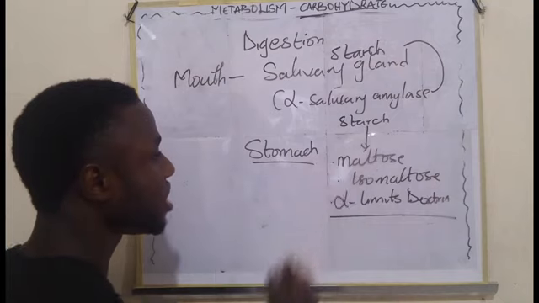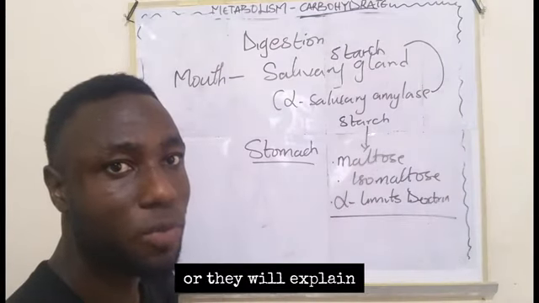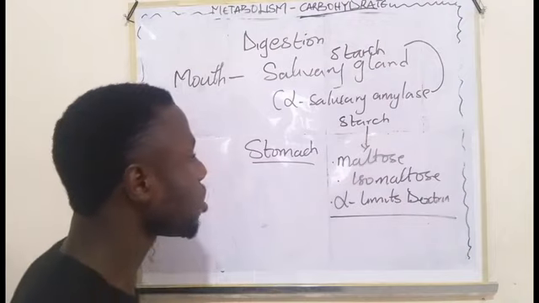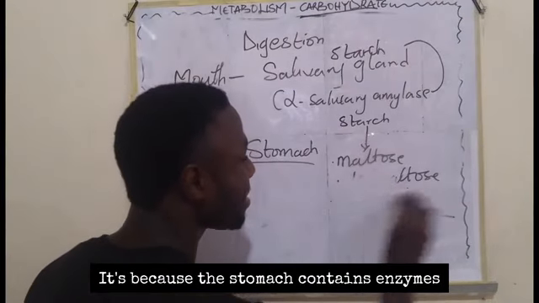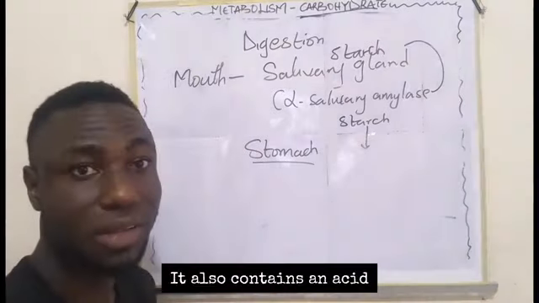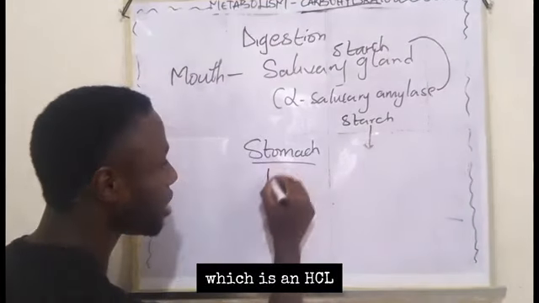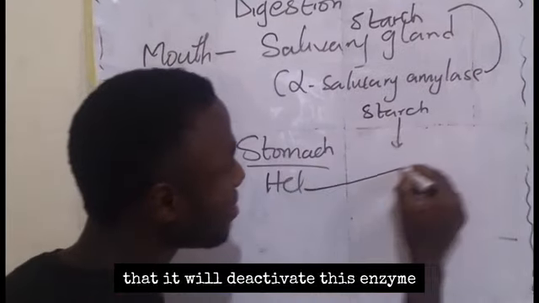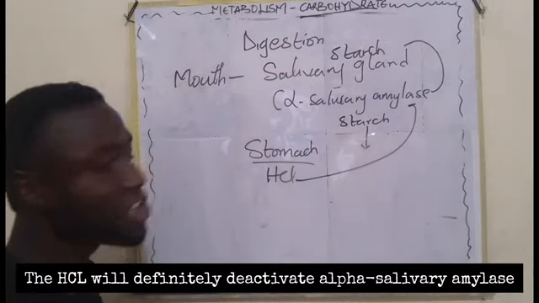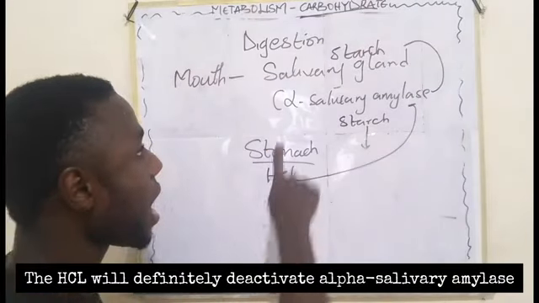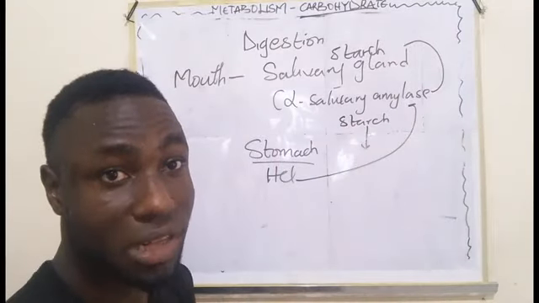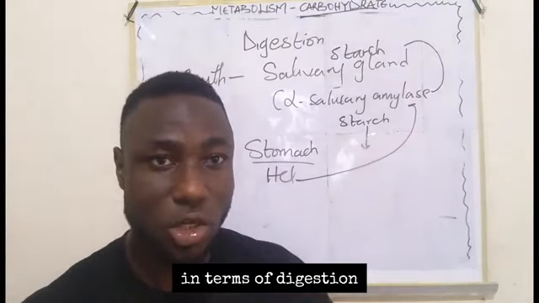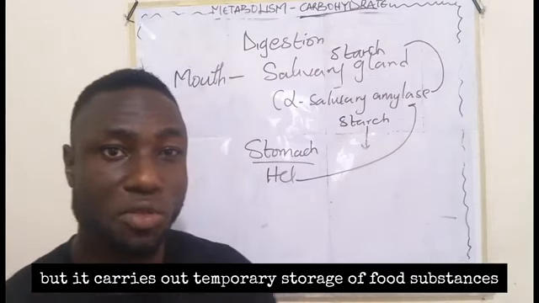In some texts, you will see where they explain that major digestion does not take place in the stomach. Why? It's because the stomach contains enzymes. It also contains an acid, which is HCl. Now the HCl will deactivate this enzyme. The HCl will definitely deactivate alpha salivary amylase in the saliva. So that's why the stomach does not play any major role in digestion, but carries out temporary storage of what? Food substances.